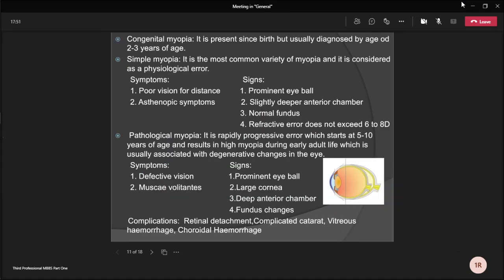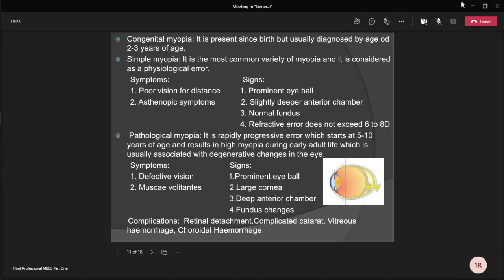First, we discuss congenital myopia. It is usually present since birth, but usually diagnosed at the age of 2 to 3 years. And simple myopia is the most common variety of myopia and it is considered a physiological error. Etiology and symptoms: symptoms of myopia are very poor vision for distant distance. Patients may complain of some asthenopic symptoms also.